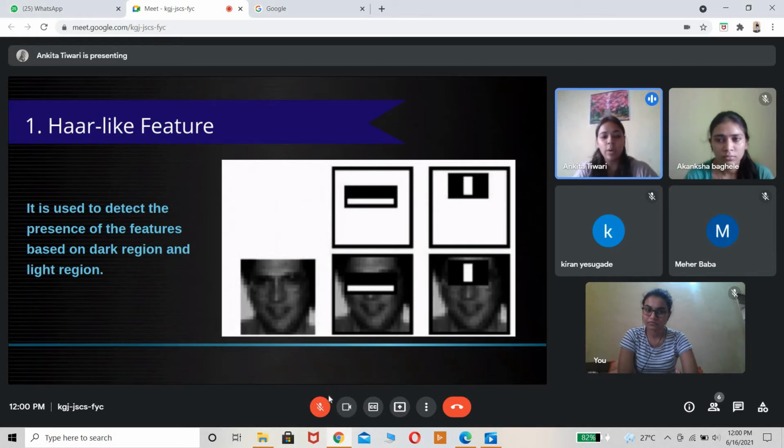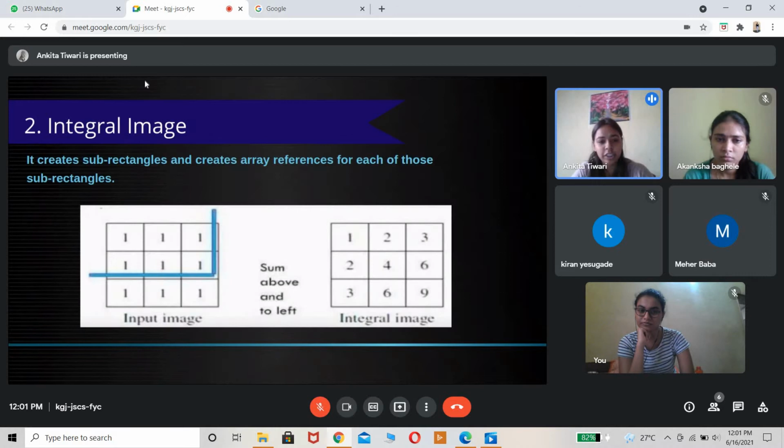In detail, this is how Haar-like features work. It checks for the presence of dark and light areas in the photo. Consider this is my eyes: the eyes are dark, and below that there is a light area. This is the manner in which it detects. It does two types of detection, at edge level and at line level. So Haar-like feature detection is done here.